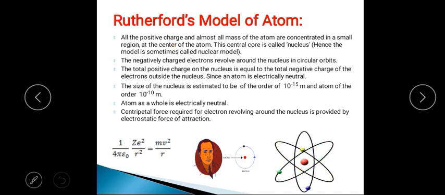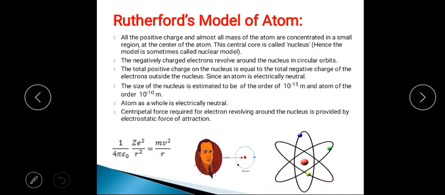Likewise, the gravitational force of attraction provides the necessary centripetal force required for planets to revolve around the sun.